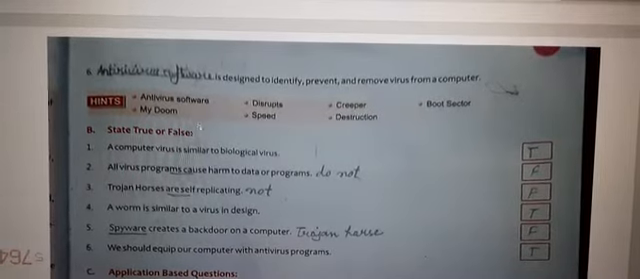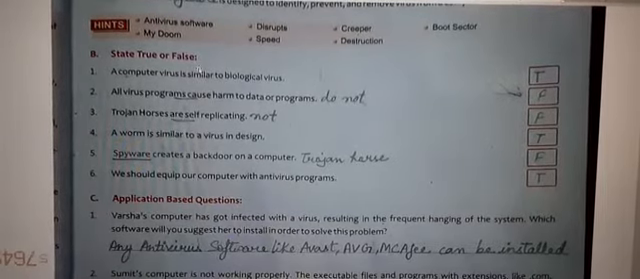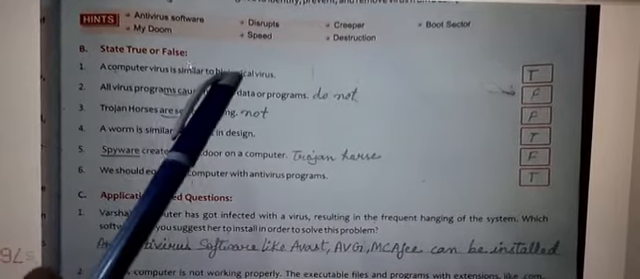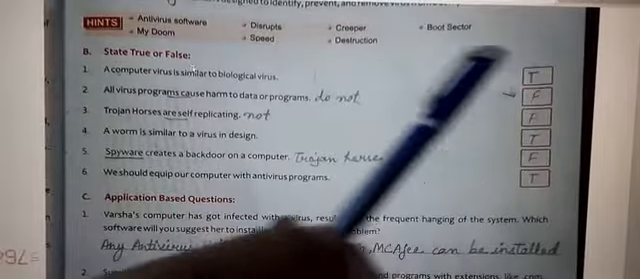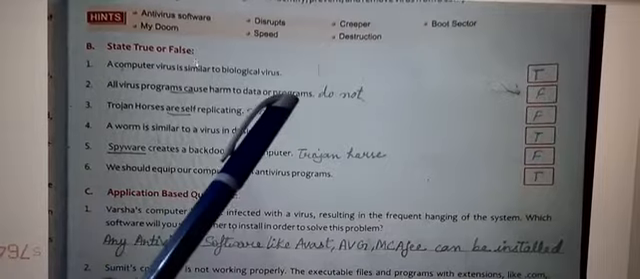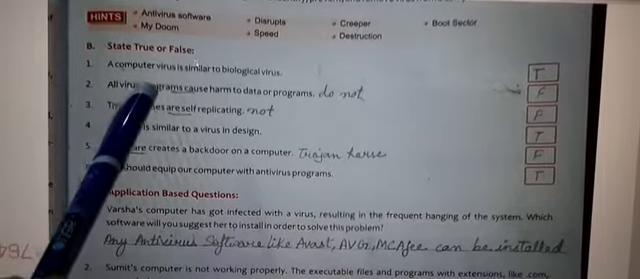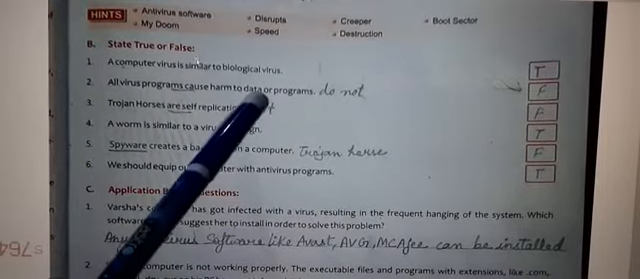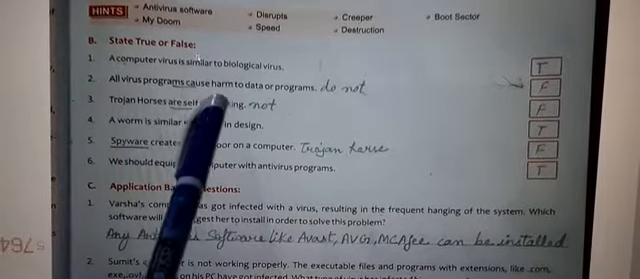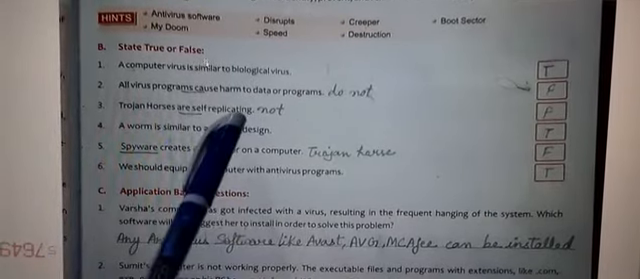Now we come to the second one. State true or false. There are 6 true or false in this chapter. First is a computer virus is similar to biological virus. Yes, it is true. Second, all virus programs cause harm to data or programs. False. The correct statement is all virus programs do not cause harm to data or programs. Third, Trojan horses are self-replicating. False. Trojan horses are not self-replicating.